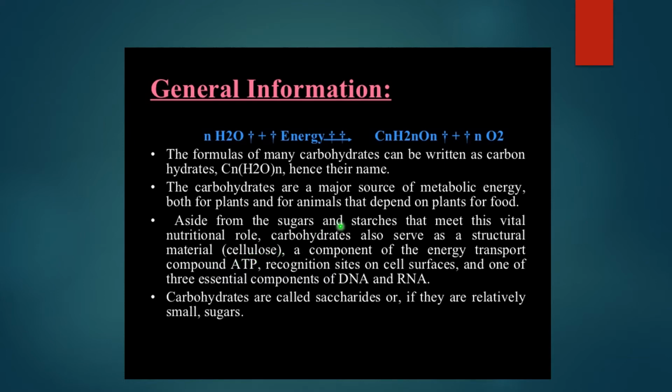Along with all these energy-rich sources, there are some carbohydrates like cellulose, which is a structural material in plants. Carbohydrates are also used as an energy transport compound, ATP. They are also a part of DNA as well as RNA. Carbohydrates have one more name, saccharide, or you can simply call them small sugars.